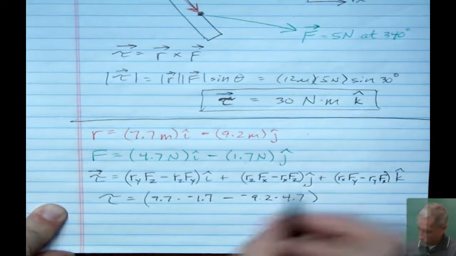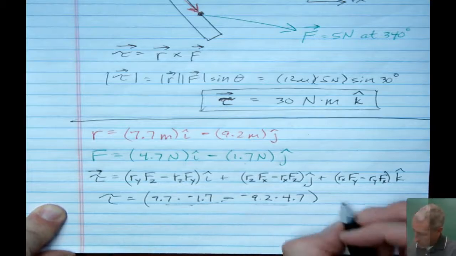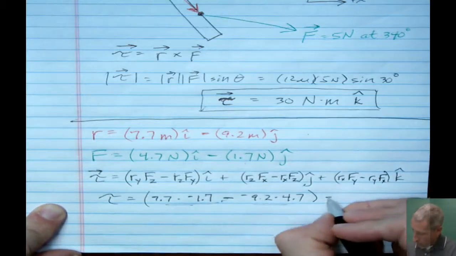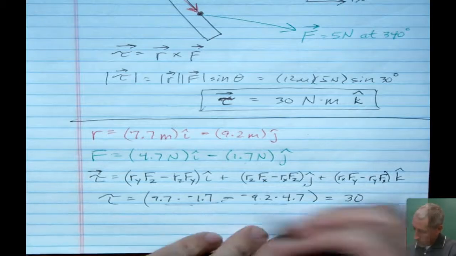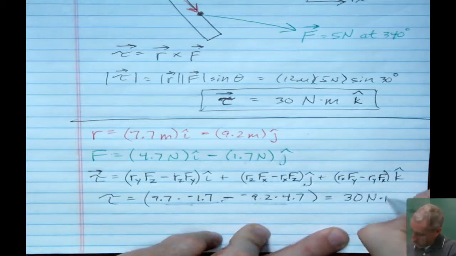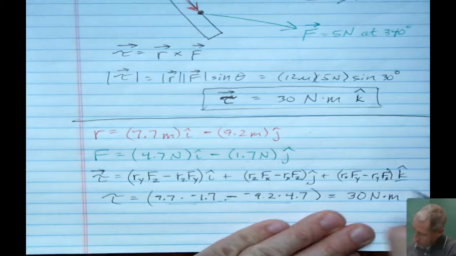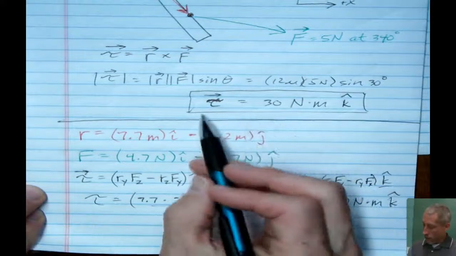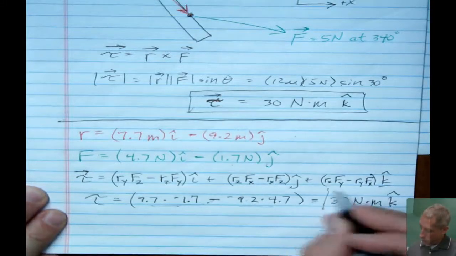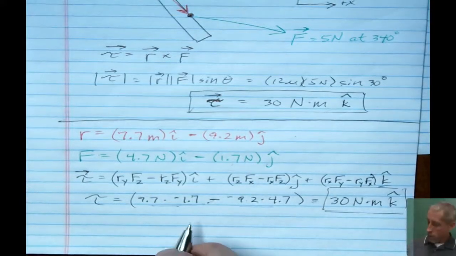Now watch out for your signs. You have a negative here minus a negative there. And it turns out, I did this math earlier, it indeed gives us 30. I'll put my units back in, newton meters. And of course, the k hat, because that was the component that I was working on. And that's exactly what we had up here when we did it in the other form. So they do match. So that's a lot there.